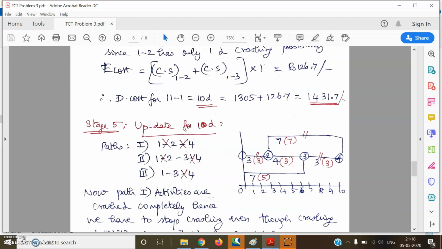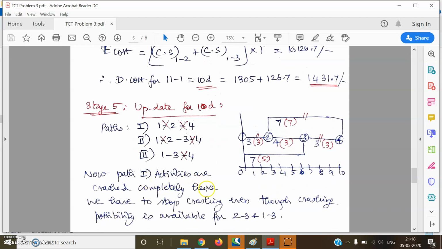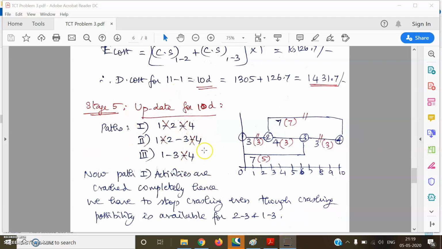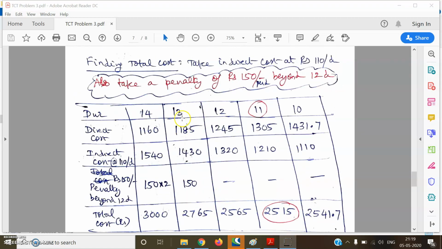Okay, so that's what I've written here. Now in path 1, activities are crashed completely. Hence, we have to stop crashing, even though crashing possibility is available for 2, 3 and 1, 3. So that is the status for stage 5. In stage 5, we have to stop with the crashing process. Okay, so let us go and find out.